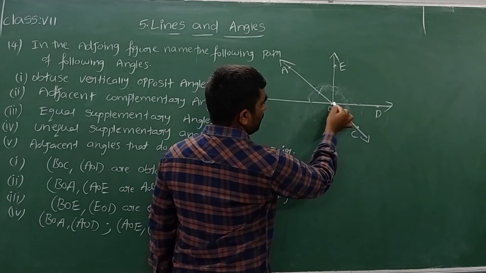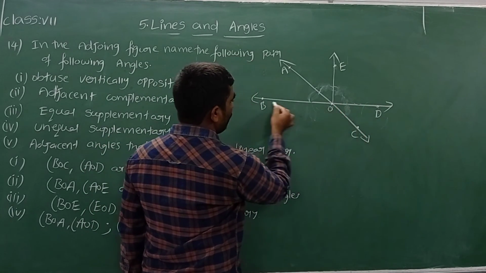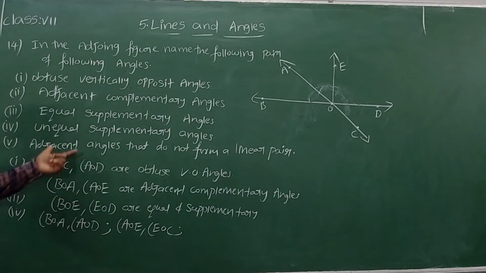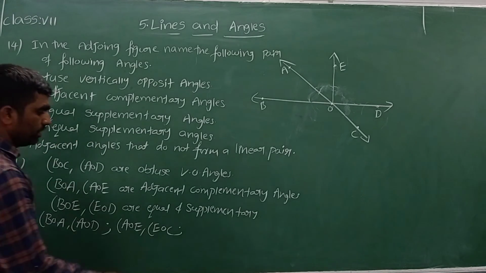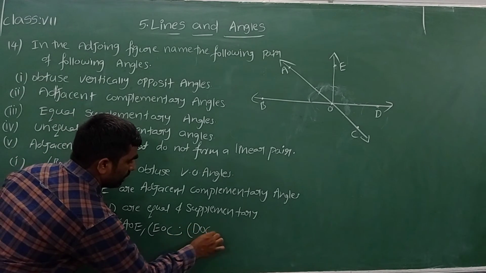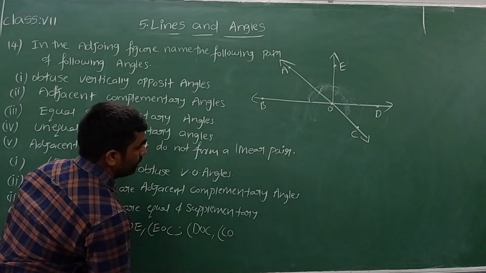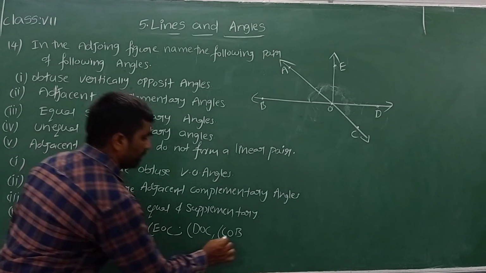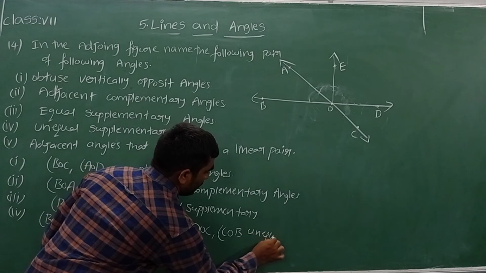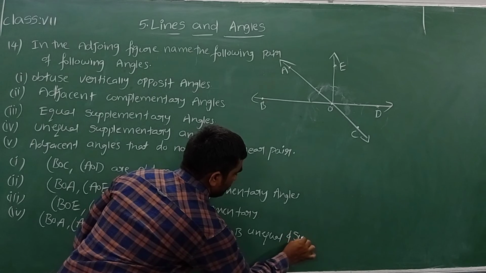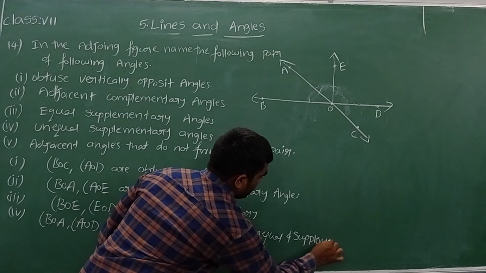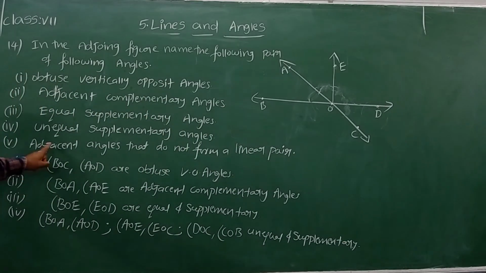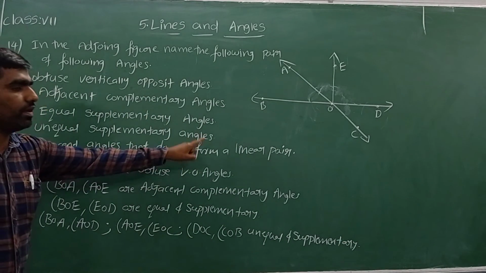Now let's see any other angles. Yes, you can see angle DOC and angle COB. Both these angles are unequal and supplementary angles. Let me write angle DOC, comma, angle COB. Yes, all these are unequal and supplementary angles.